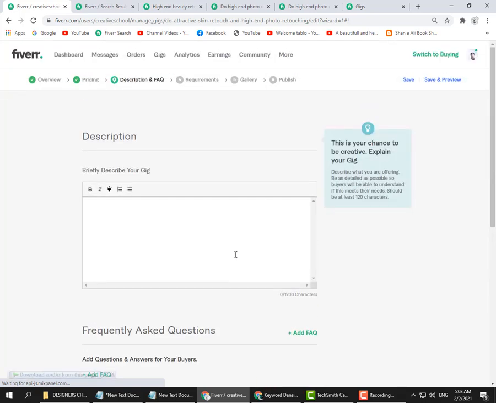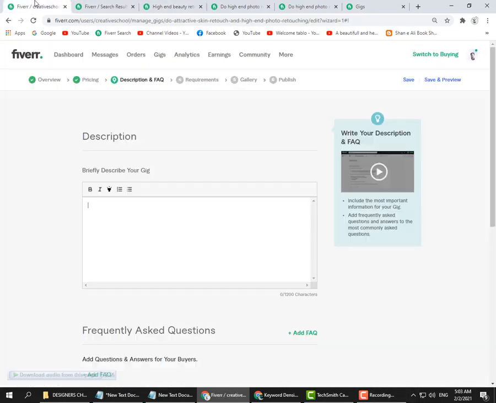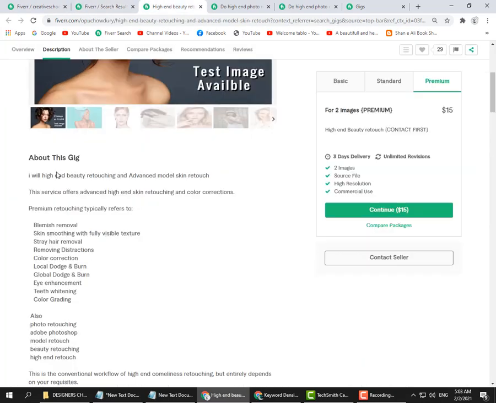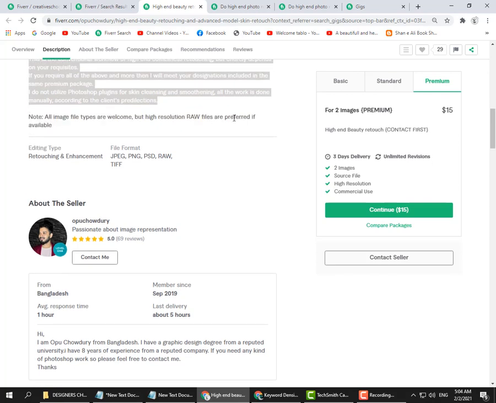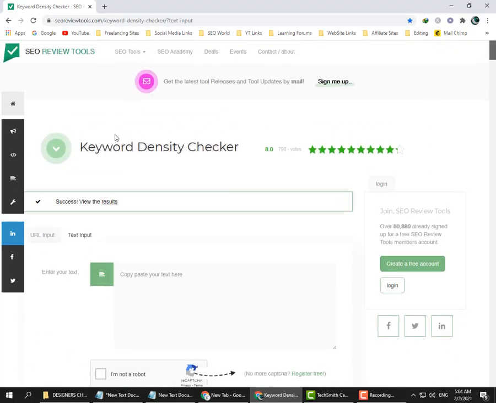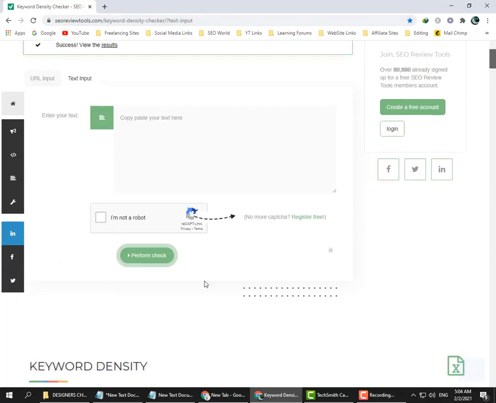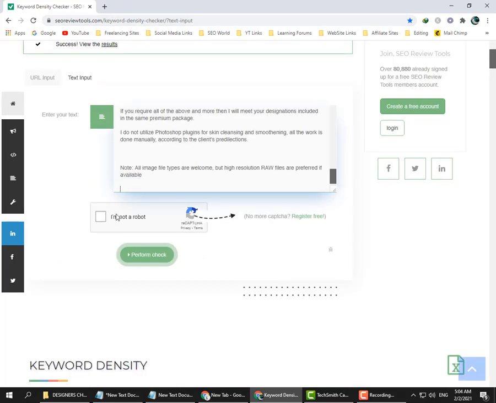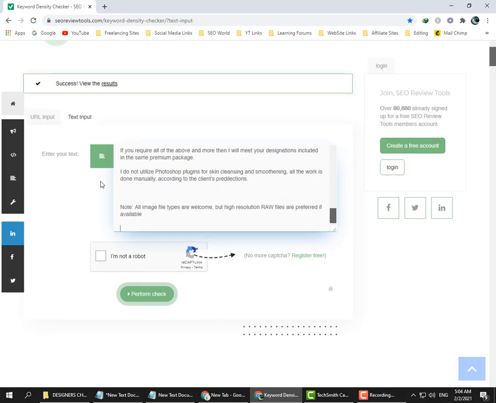Click on save and continue, and this option will appear. Briefly describe your gig. If you don't know about the description, you can copy any other freelancer's description with Control C, and go to the website seoreviewtools.com and type the description here, and we will check keyword density from here. I will click here and I will click on perform check. This is the reCAPTCHA.